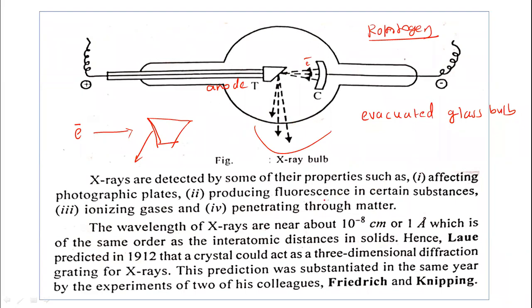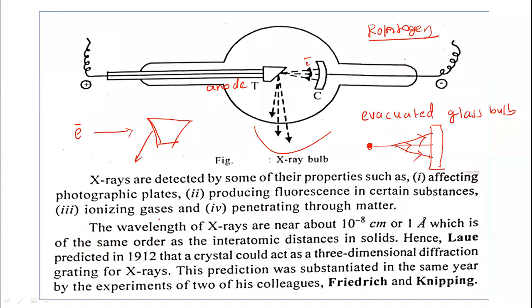So what are the properties of X-rays? They affect the photographic plate. Suppose the source is emitting X-rays and a photographic plate is kept here. What happens when X-rays strike the photographic plate? The photographic plate gets blackened. They also produce fluorescence in certain substances. Fluorescence is an emission of light radiation.